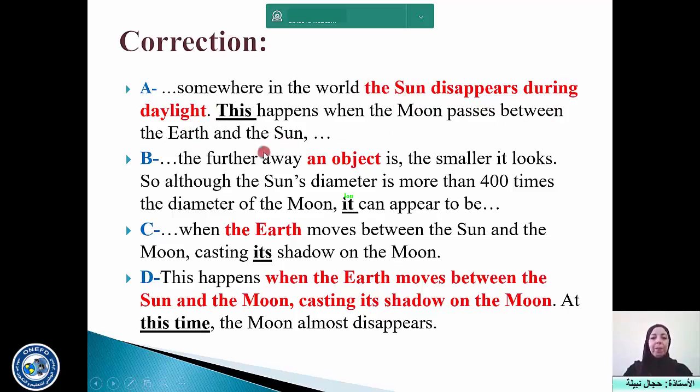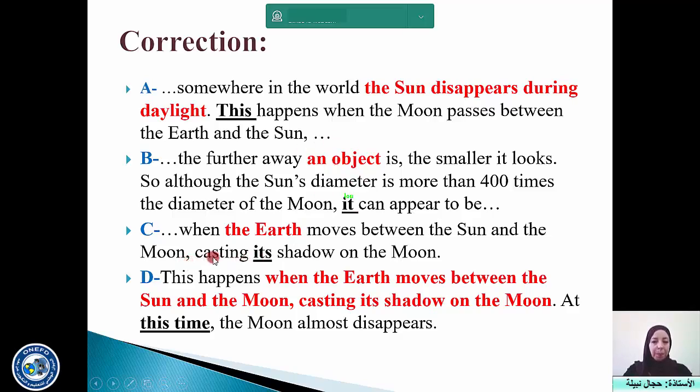The second one is it. It can appear to be much the same size. So what is it? What can appear to be the same size? It is an object. All right, it is in the same sentence.